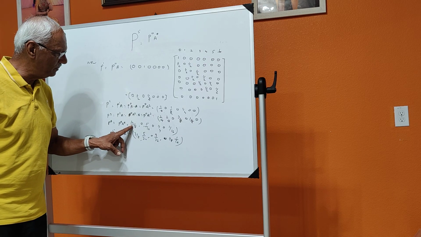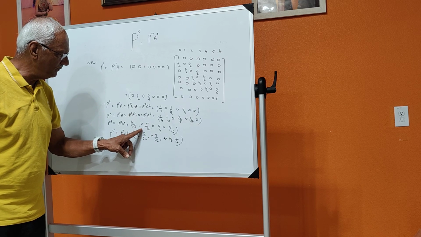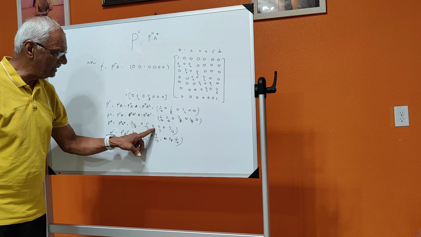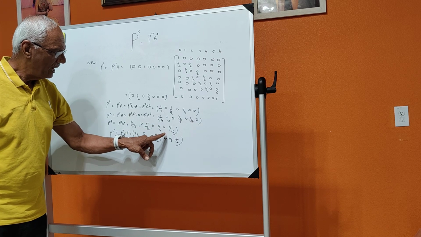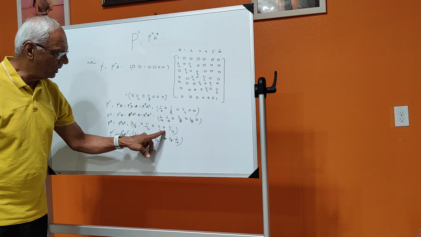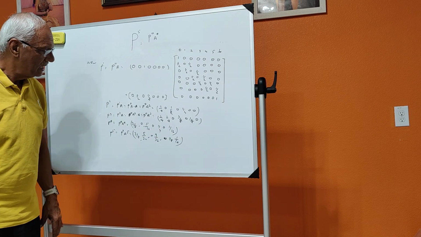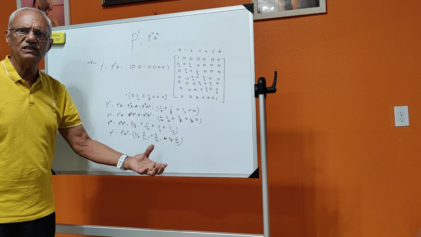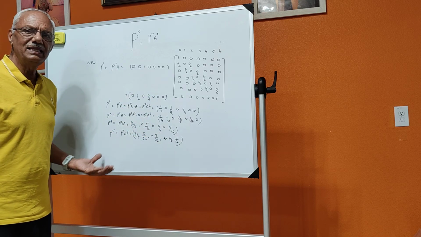Here also you see that this is 3 by 8, this is 0, divided by 2, that is 5 by 32. Add on the left, it is 5 by 32. Add on the right hand side, this is 1 by 8, 1 by 8 plus 5 by 32, you will get 9 by 32. And here again this is 1 by 4, and you get 1 by 8, and 1 by 16 is retained as it is. Now if you go for a multiplication of the transition probability matrix and again multiply it by this P naught, you will end up with these values only.